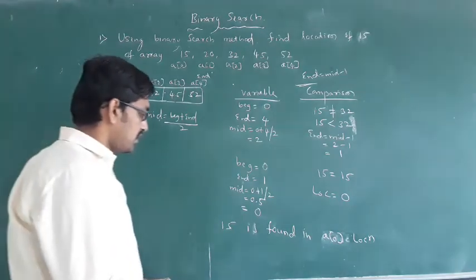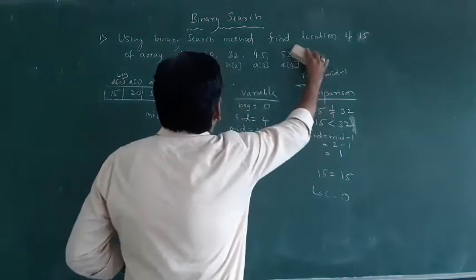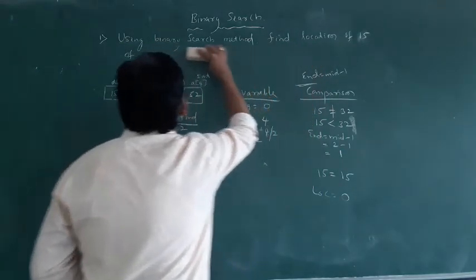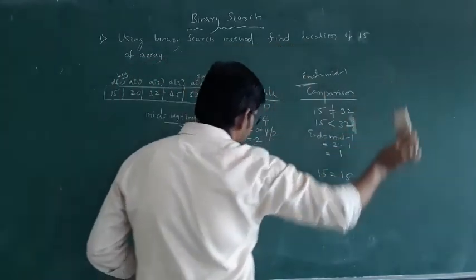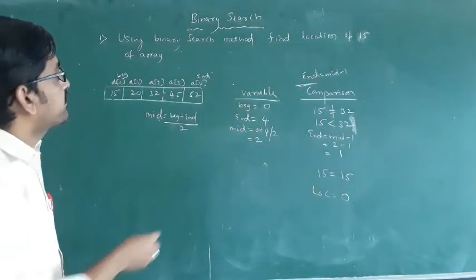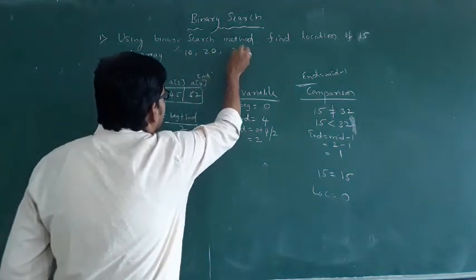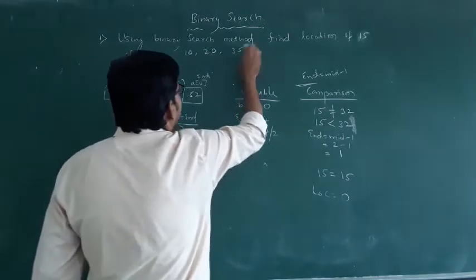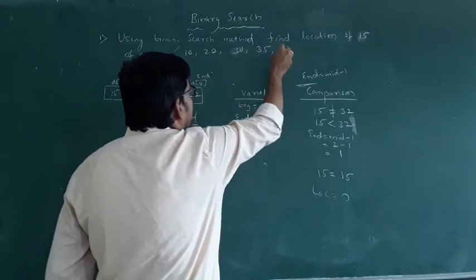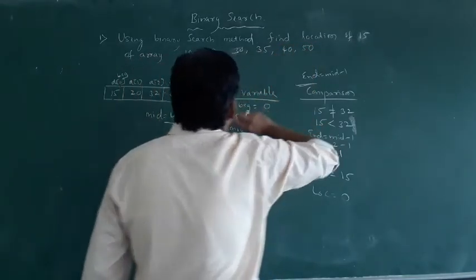Okay, see, the next problem is: I am given 10, 20, then 35, 30, 35, then 40, then 50.